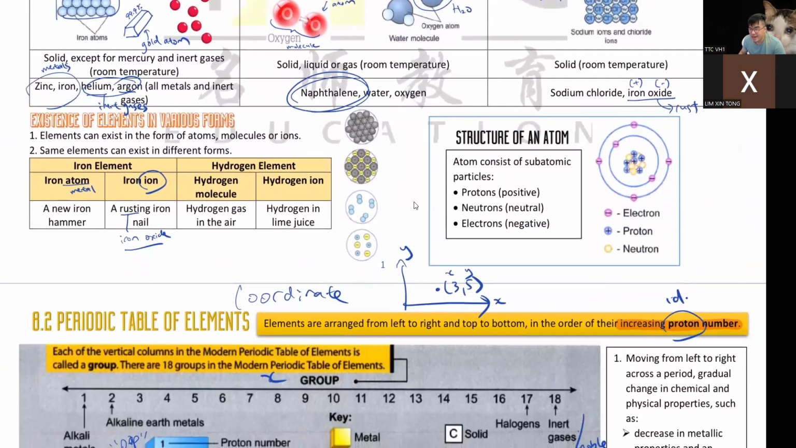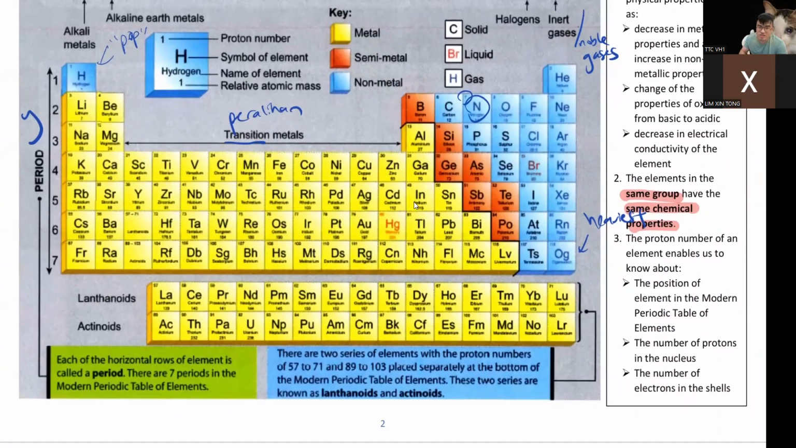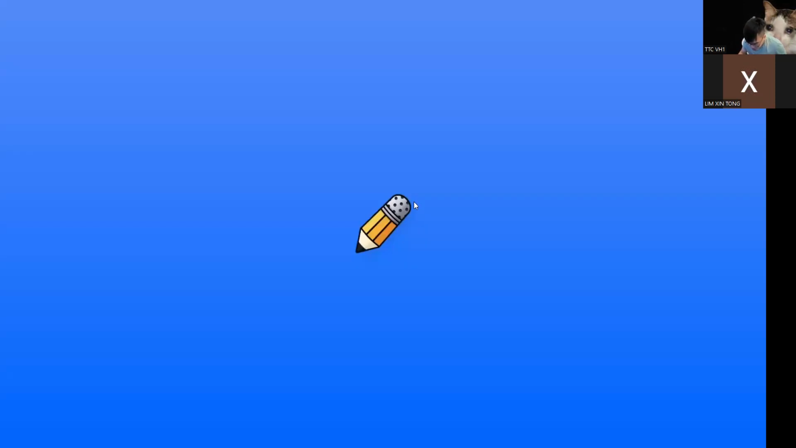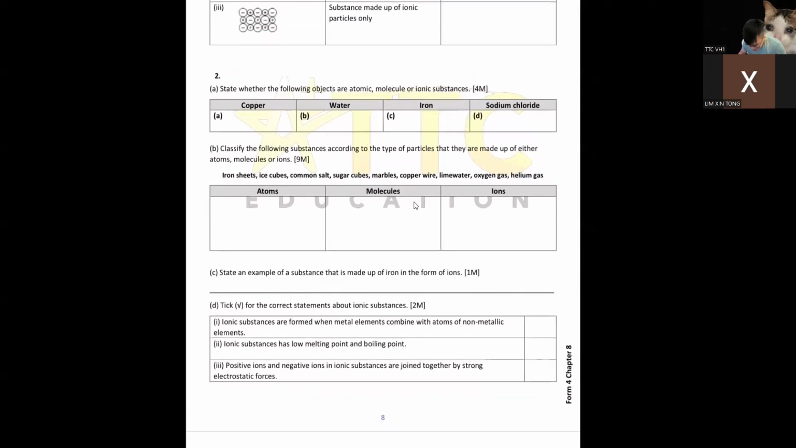And then you have your periodic table. Where is your metal, where is your non-metal, how are they arranged, increasing proton number, what is group and period, where is the transition element, transition metal, why are they in the same group, things like that. I'm not going to bother too much with this today. Let's go to the exercise.